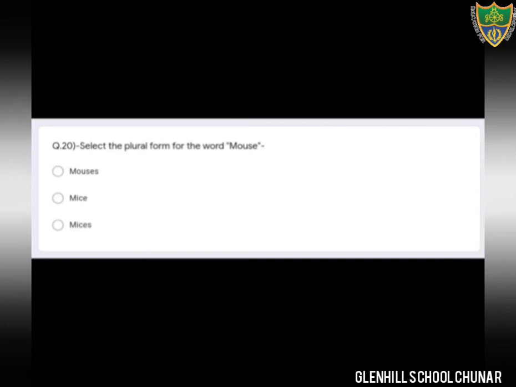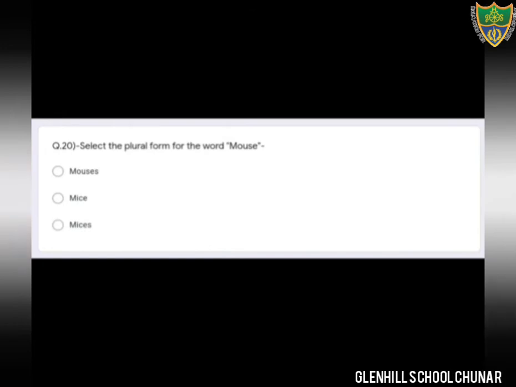There are 3 options: mouses, no, that is wrong. Mice is the correct option. Option number 2, mice is the plural form for the word mouse. Okay, mouse is singular and mice is plural.